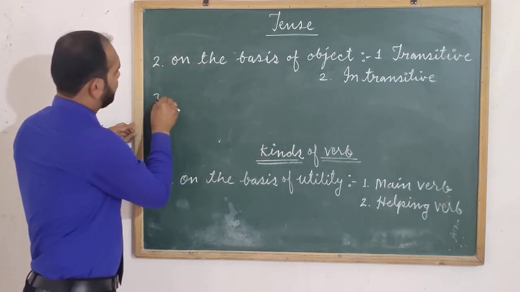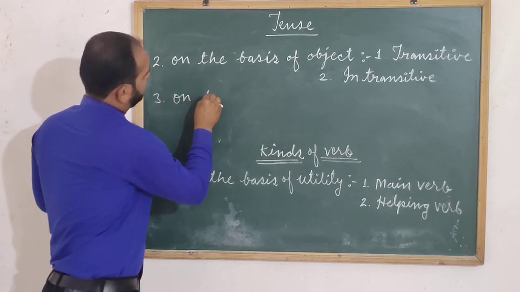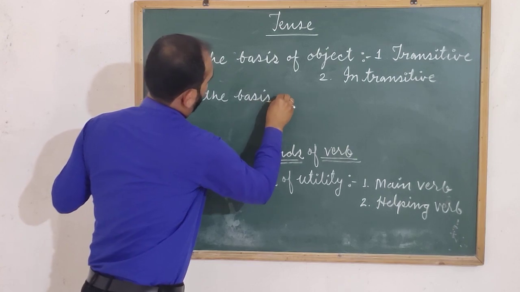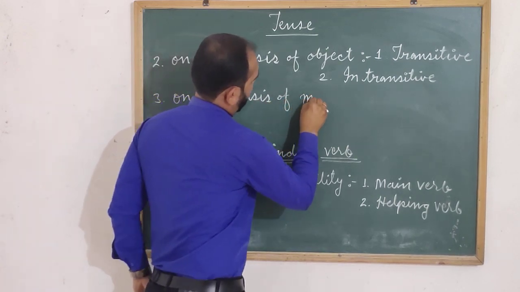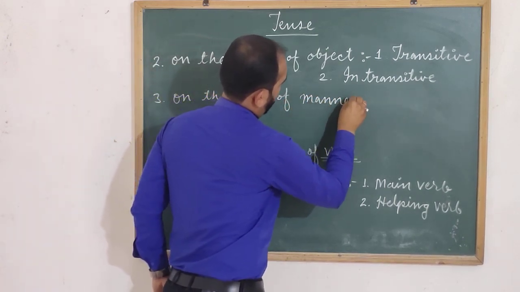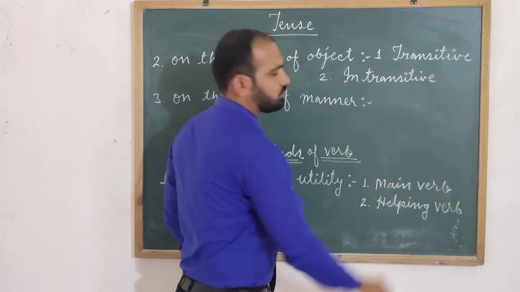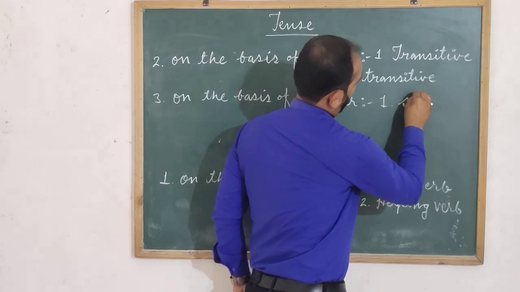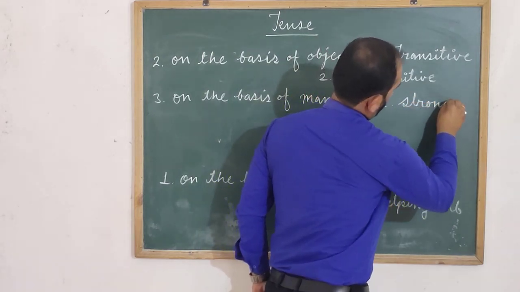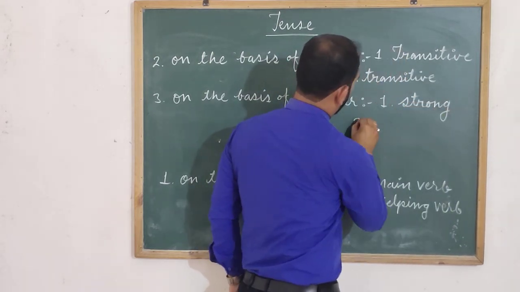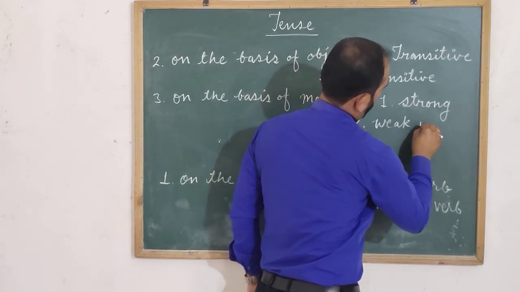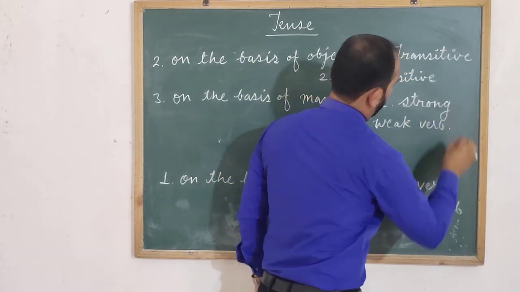Now, third type of verb, it is on the basis of manner. It is also two types. First one is strong verb, and second one is weak verb.